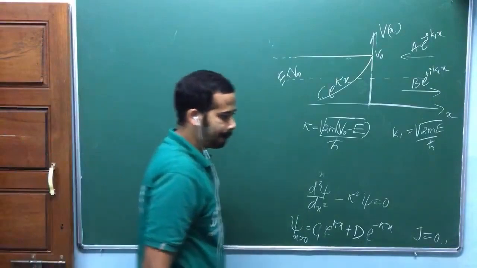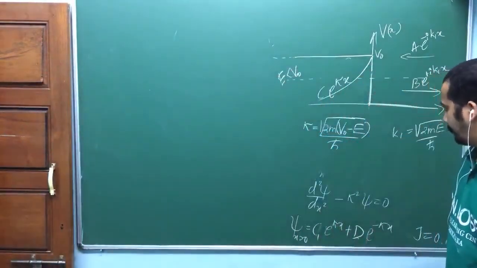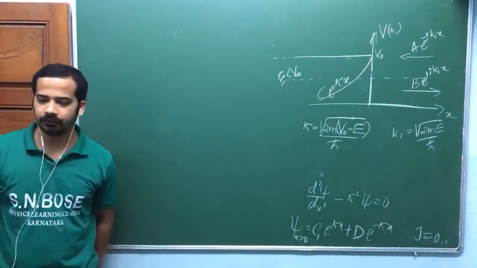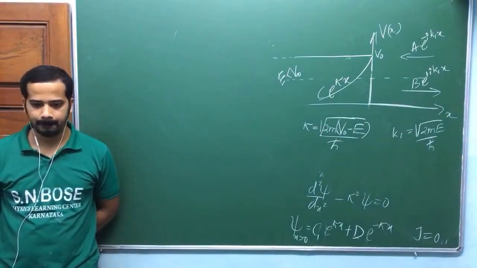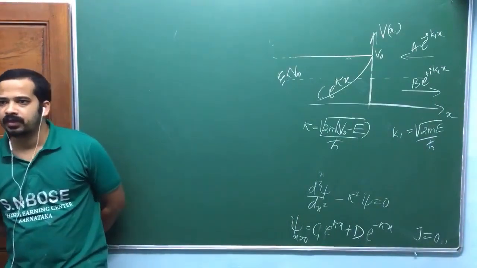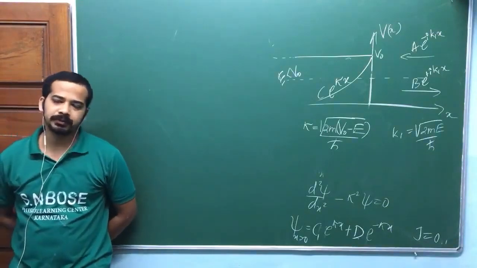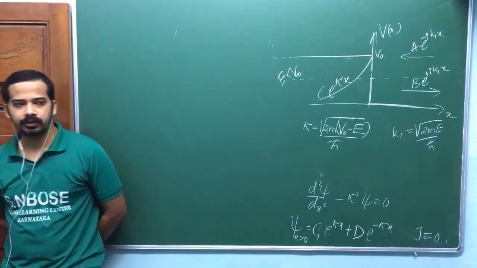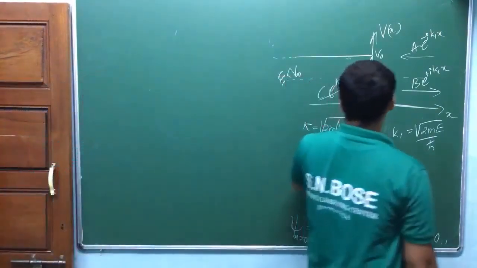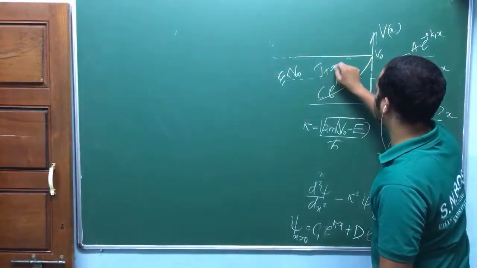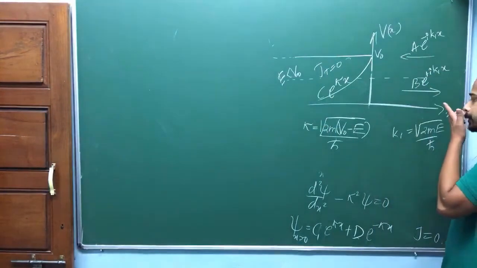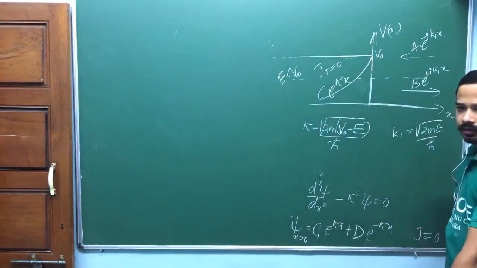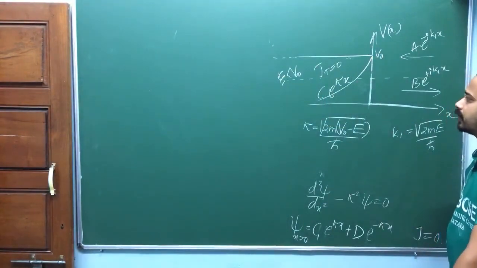Even though we are seeing that the transmission coefficient is 0, there is an exponential wave function in that region. You have a finite probability of finding the particle, okay? So how are these two things related? Transmission coefficient means the particle should escape into that region. Here J transmitted is 0, that means the particle should be able to move freely in this region, but that's not happening here, okay? That's why we write transmission coefficient 0.